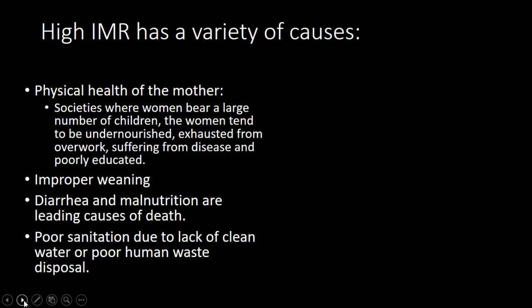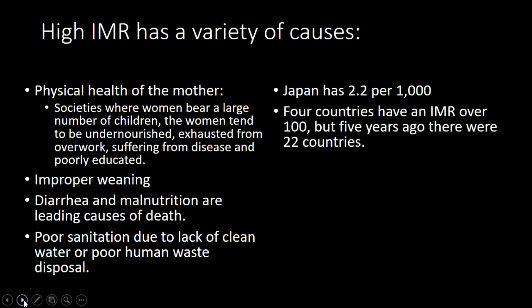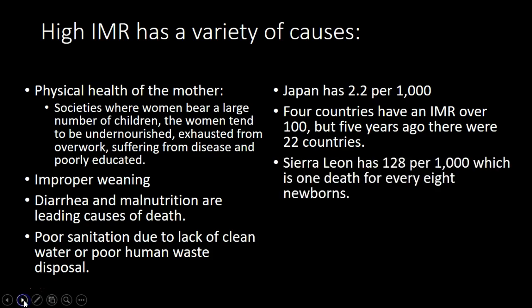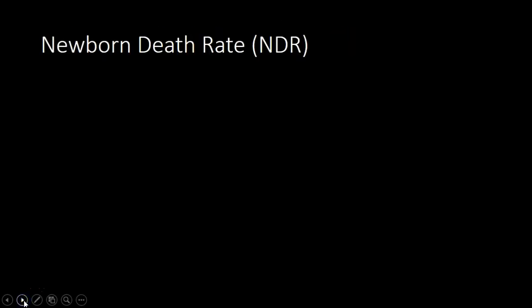We take very much for granted that we have clean water coming out of our pipes most of the time, well, depending on which cities you live in. Sorry, Flint, Michigan. But in other countries, they have a severe lack of potable, clean water. Now, Japan has 2.2 per 1,000, which is great, very low. But there are 4 countries that have something over 100. But that's not so bad if you think 5 years ago it was 22 countries. So the world is getting better. Now, Sierra Leone, which is in Africa, northern Africa, is not doing so well. It has 128 per 1,000, which is 1 death for every 8 newborns.